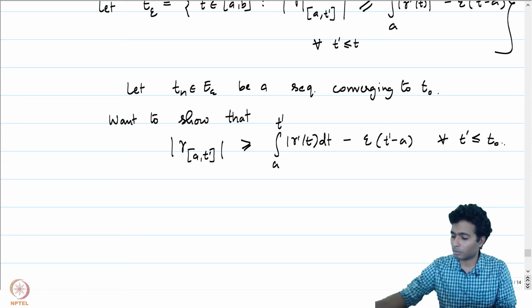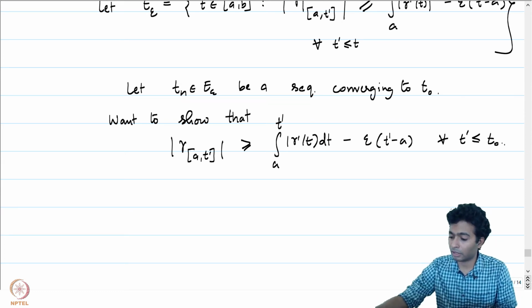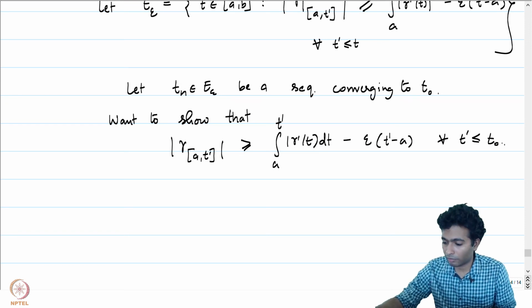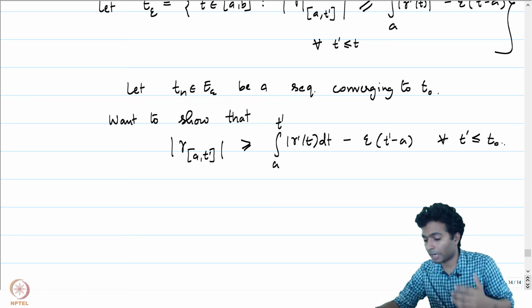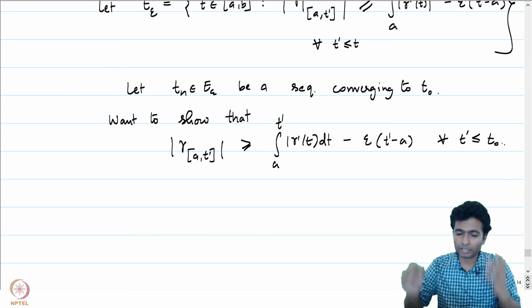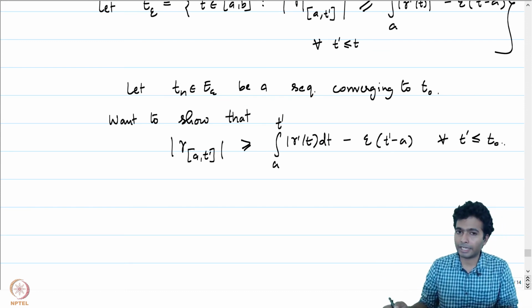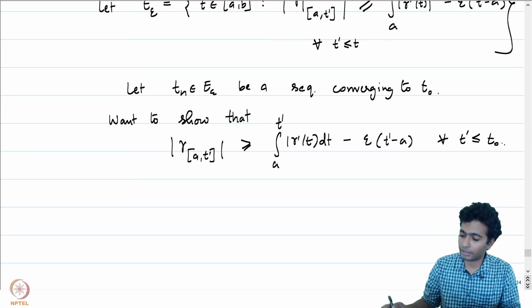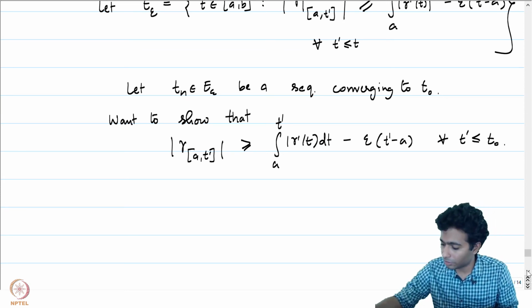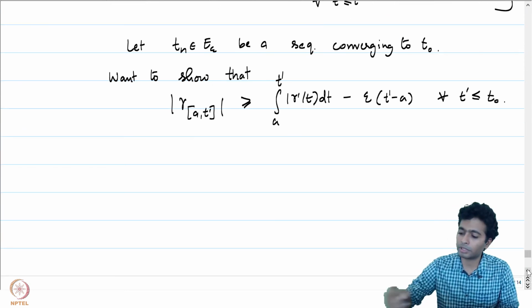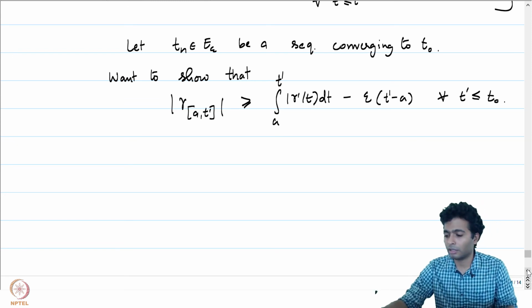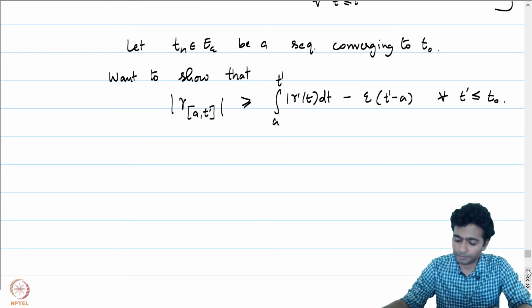We only need to bother about the situation when T prime is equal to T naught, or at the point T naught. If a sequence is converging to T naught from the right, from points that are greater than T naught, again we are done. We don't need to do much in that scenario. So let's assume that Tn is a sequence which is converging from the left to T naught.